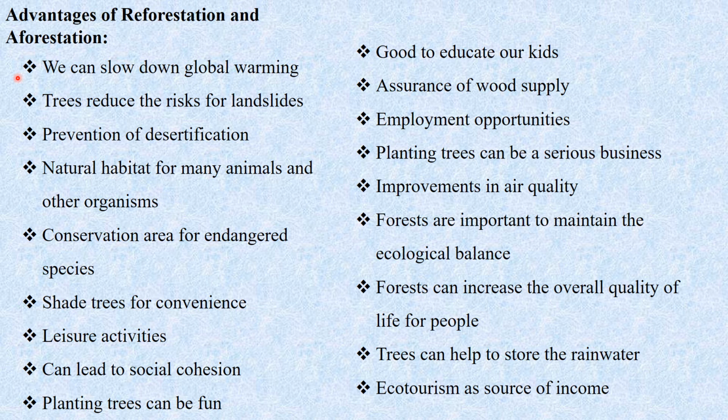Then trees reduce the risk of landslides as the roots hold the soil. Then prevention of desertification: as various areas come under forest, desertification is avoided. Then the forest provides a natural habitat for many animals and other organisms.